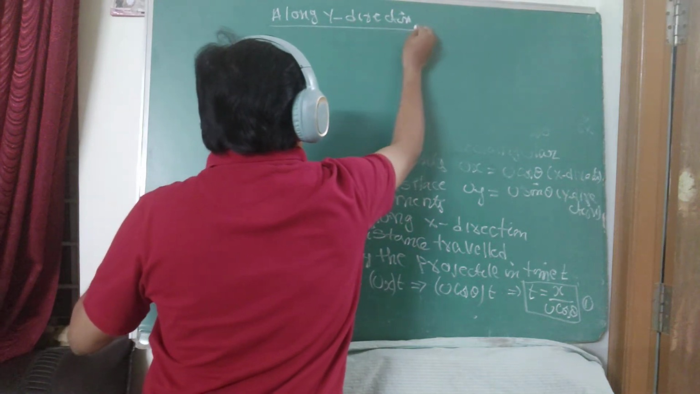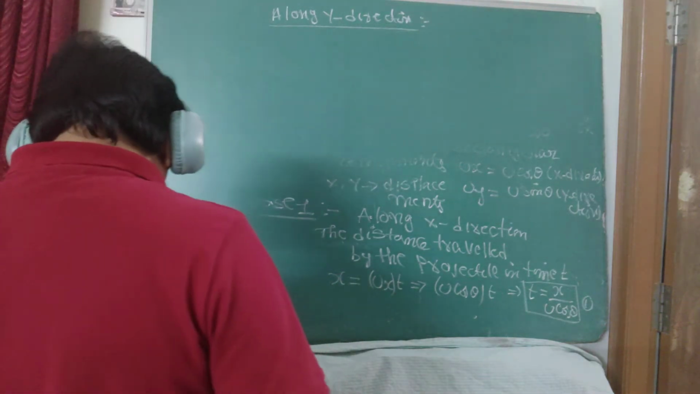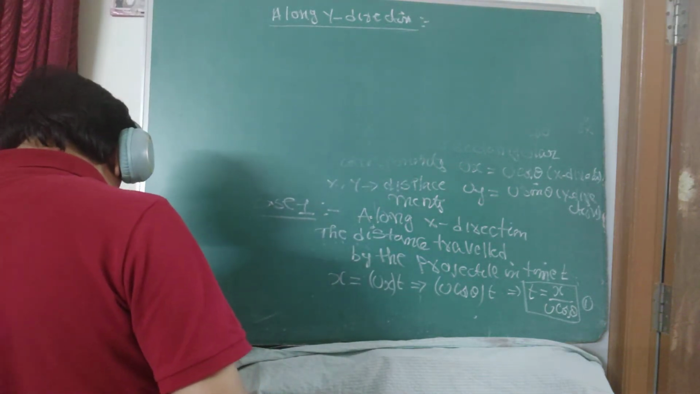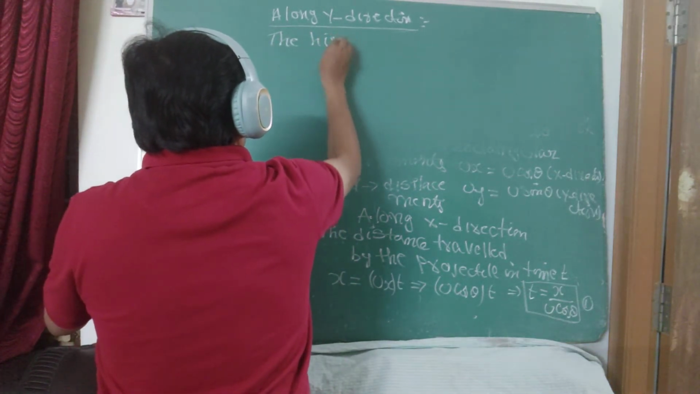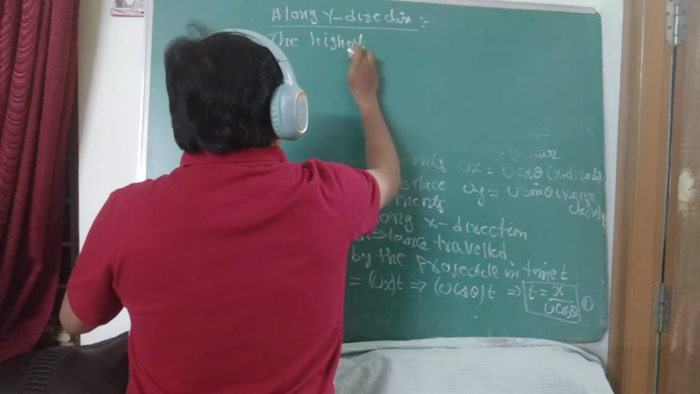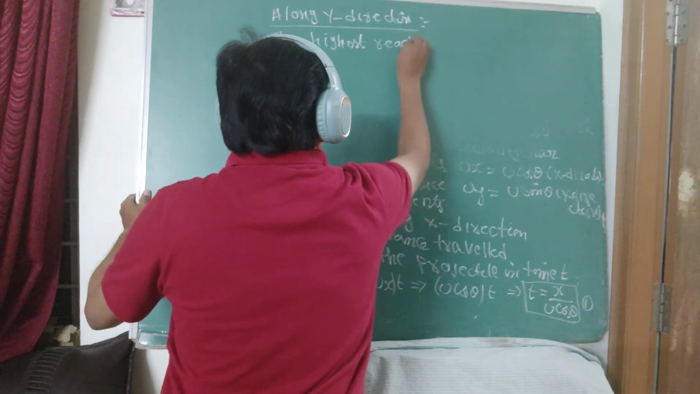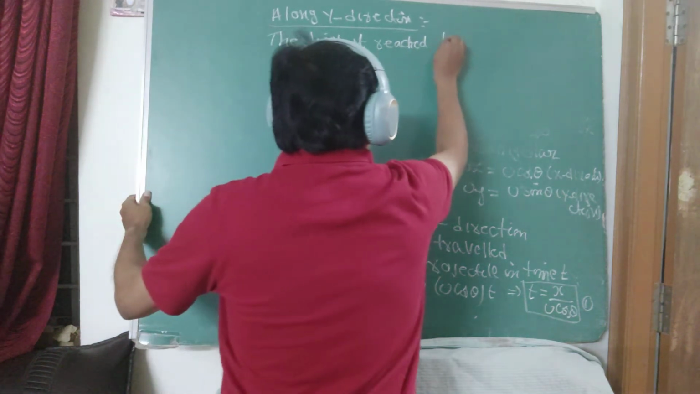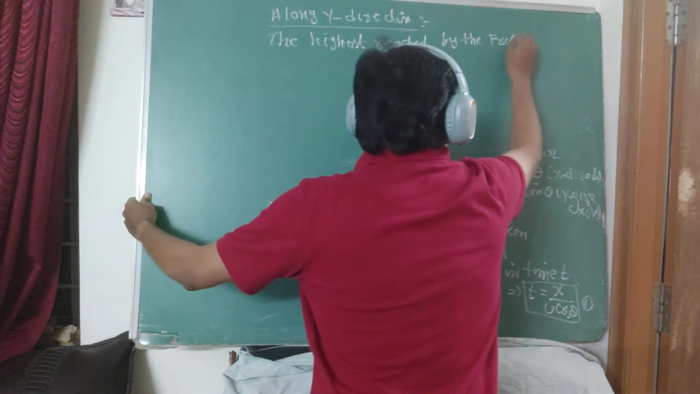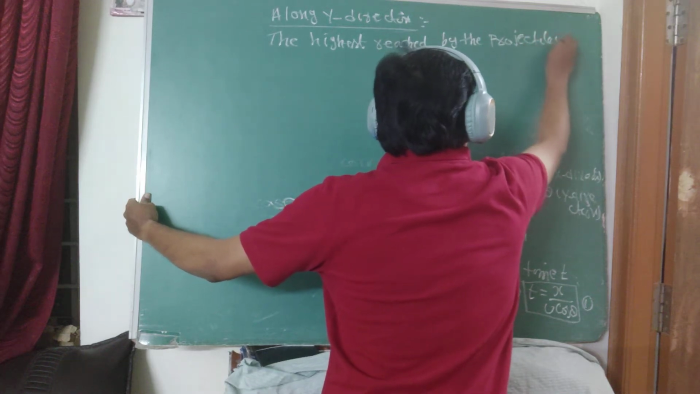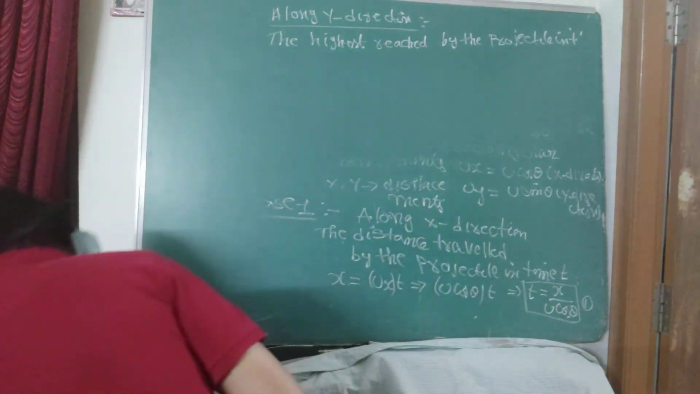Along y direction. Now along the y direction, what value do you want to find out? Height. Write that point now. The height reached by the projectile. The highest point. The height reached by the projectile in time t.